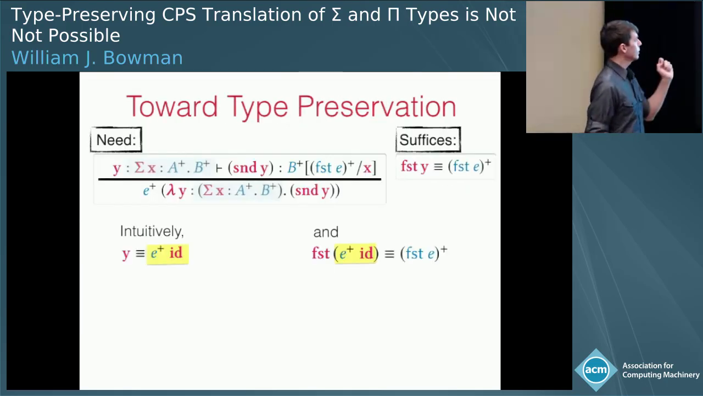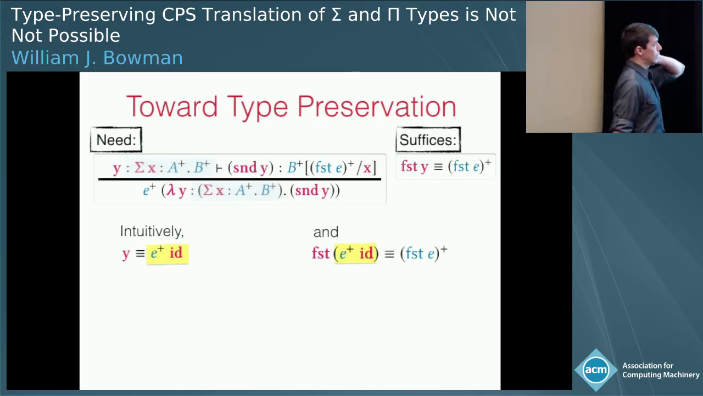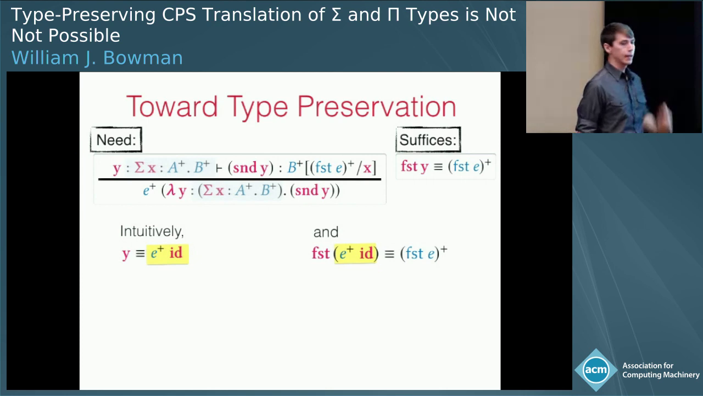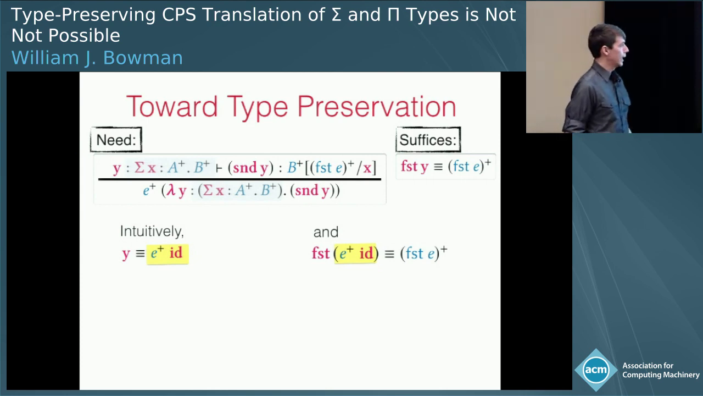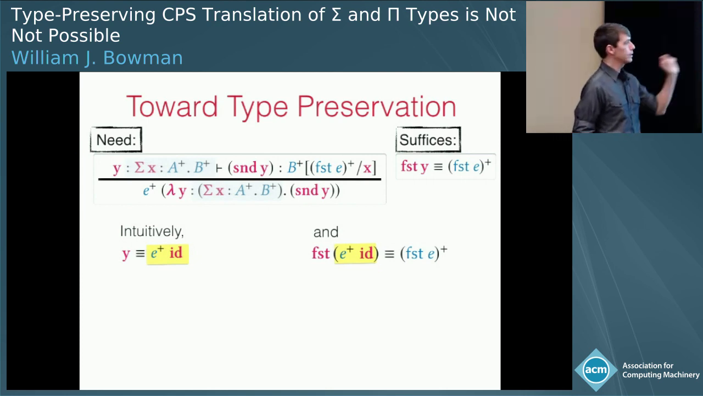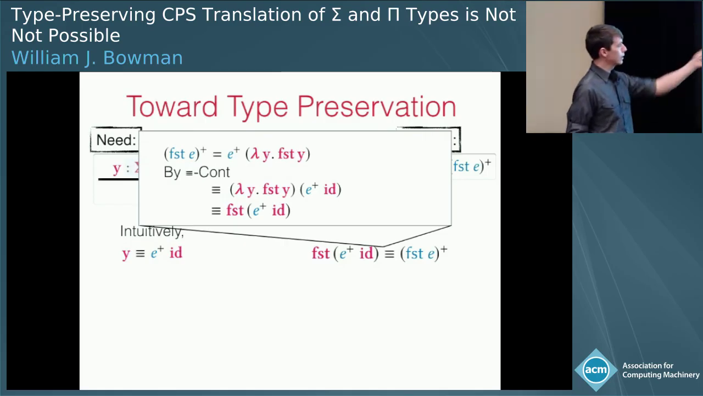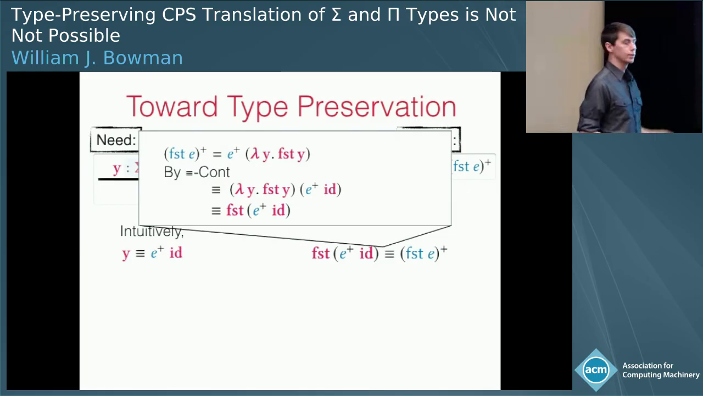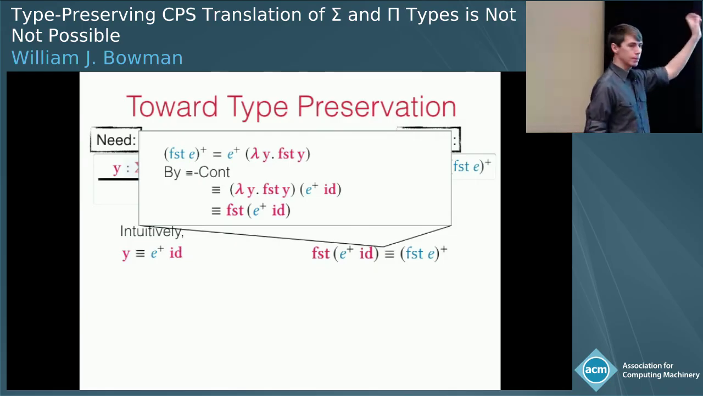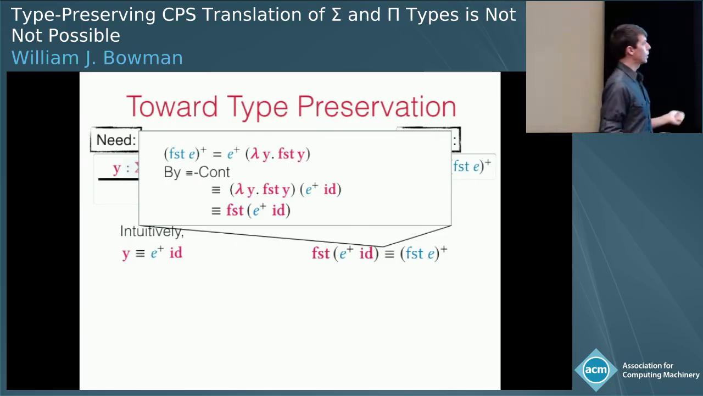Okay, so if we return to our example, we're trying to show that second of y is well typed in a particular context. We now know how to write down the value of E+. With just this rule, we can actually complete the second part of our proof. We can show that the first projection of E+ is equivalent to the translation of first of E. The way we do that is we say, okay, first, the translation of first of E is essentially going to be E+ applied to the continuation, lambda y, first of y.